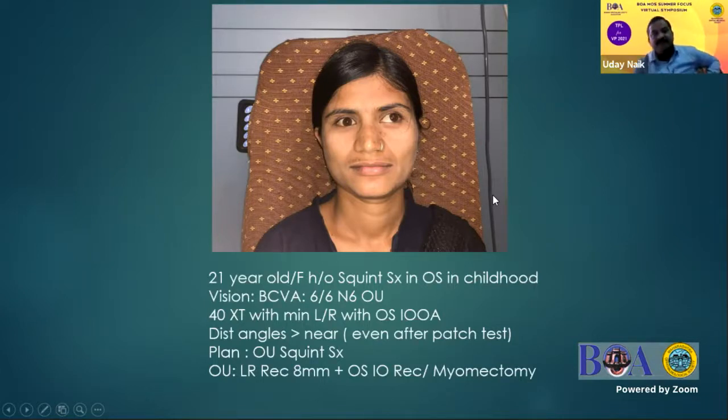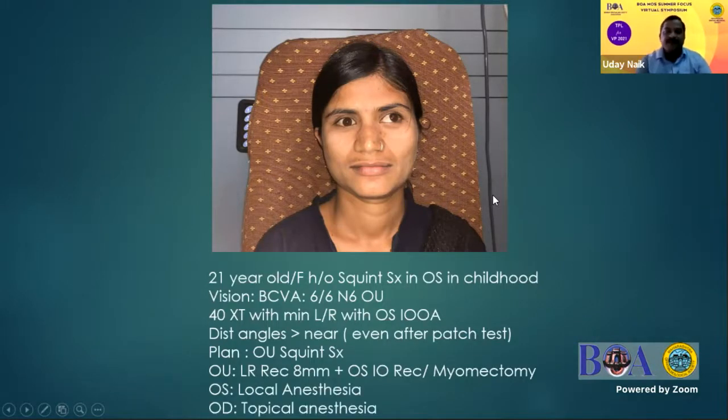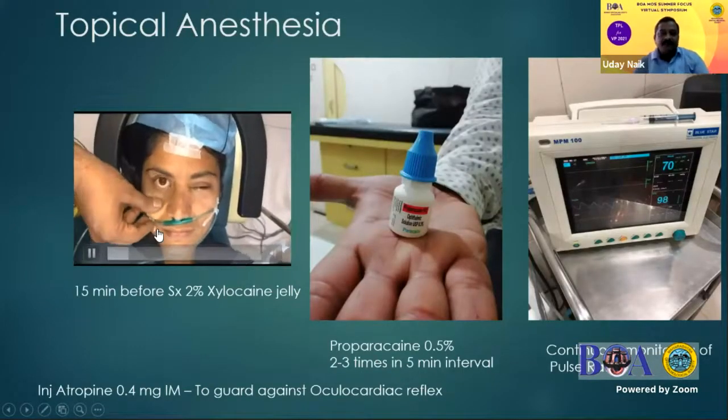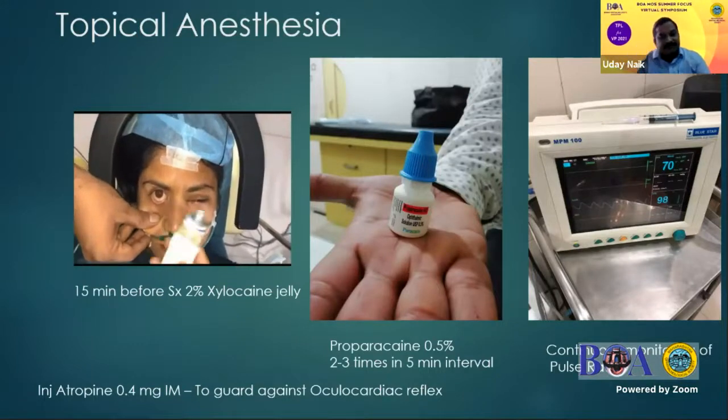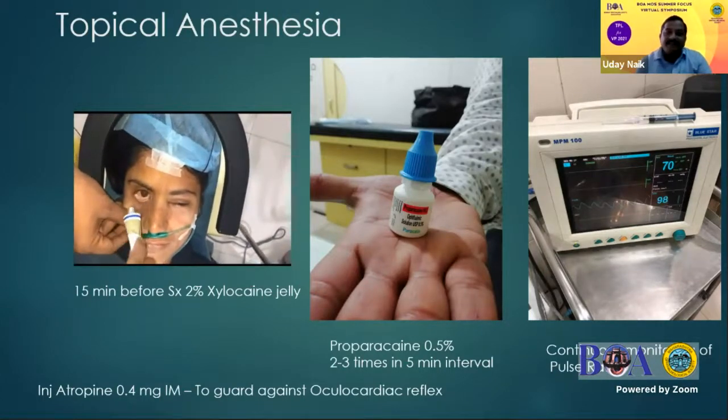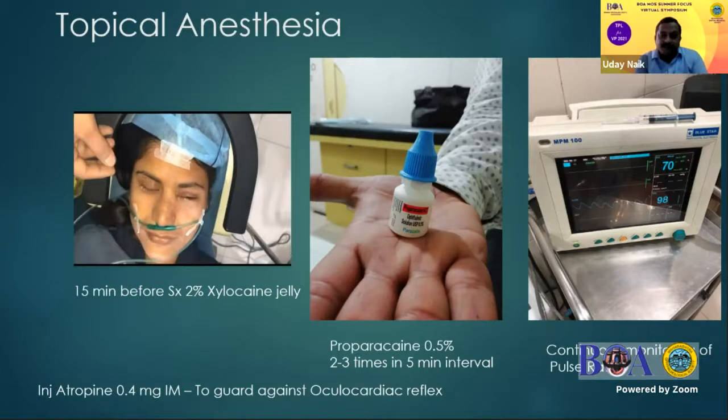As the left eye was a resurgery eye, I planned it under local anesthesia, and the right eye under topical anesthesia. Topical anesthesia is given with 2% xylocaine jelly, inserted 15 minutes before starting surgery. After that, anesthesia is achieved with topical proparacaine 0.5% drops, put 2 to 3 times at 5-minute intervals. To guard against the oculocardiac reflex, we give injection atropine 0.4 milligram intramuscularly before surgery, and pulse rate is monitored throughout the procedure.